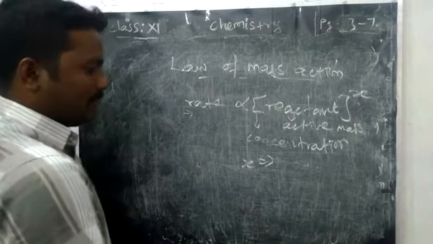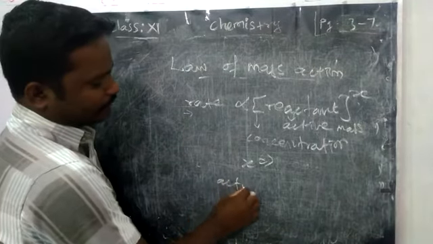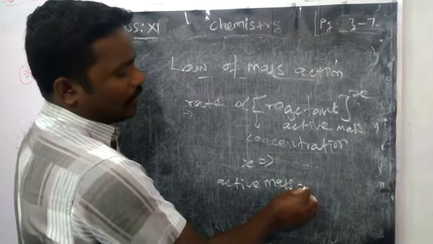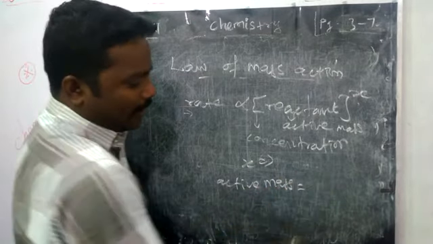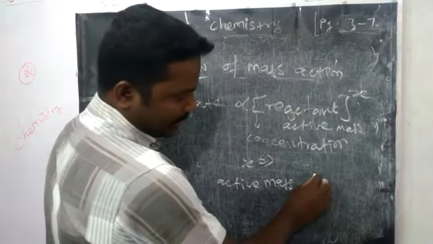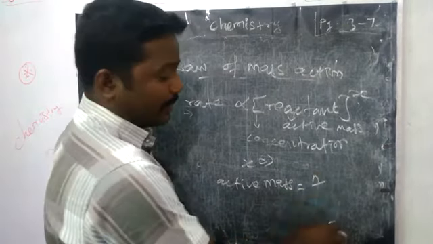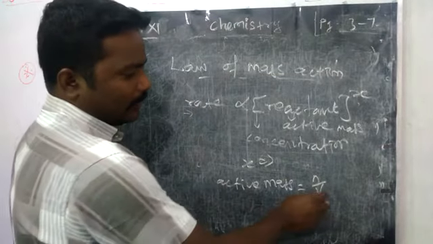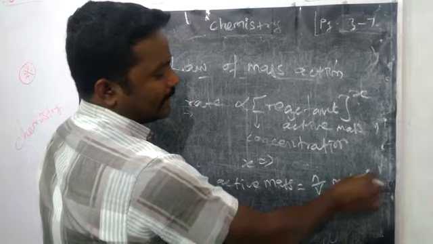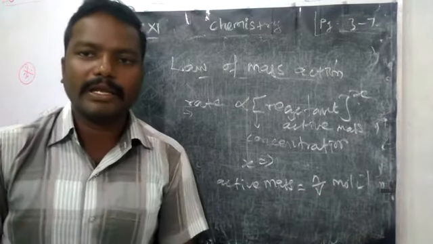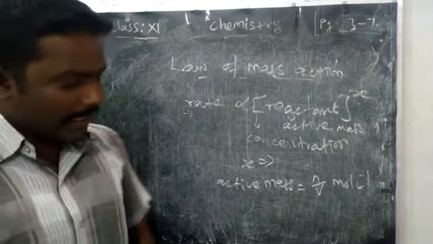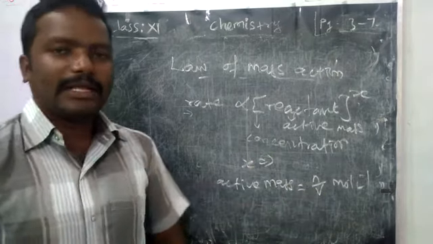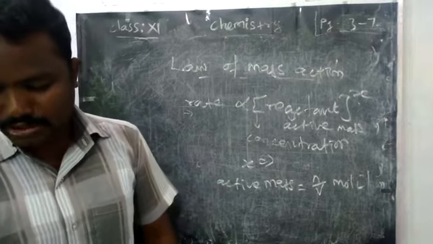So what is active mass? Active mass of the reactant is equal to the number of moles per liter, that is n by V, where n indicates number of moles and V indicates volume. So what is the unit? Mole per liter, or mole per decimeter cubed. By using the active masses, we can find the rate of reaction.